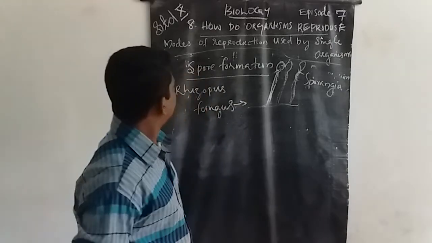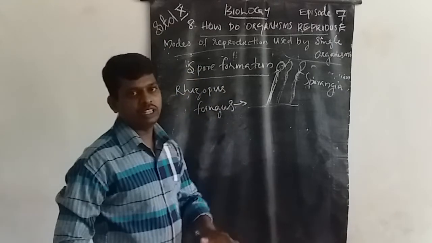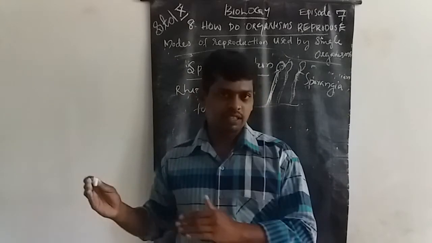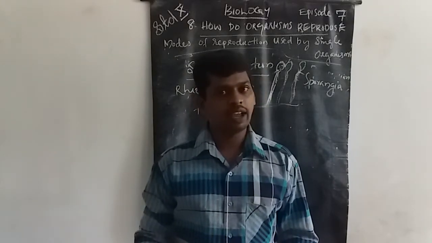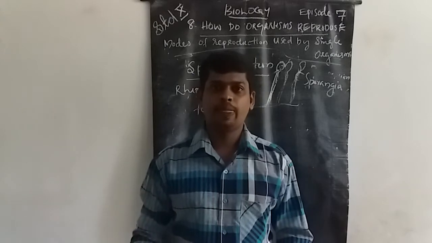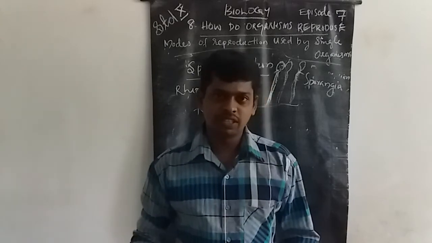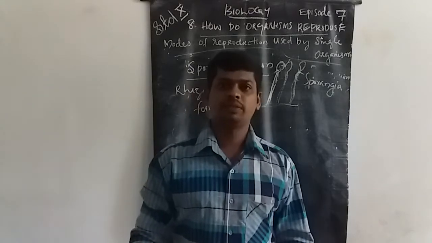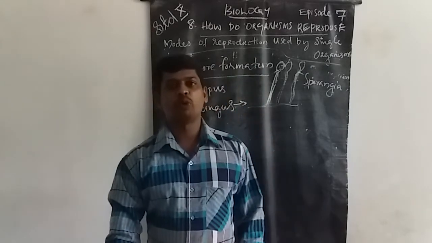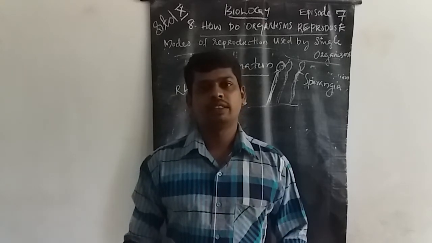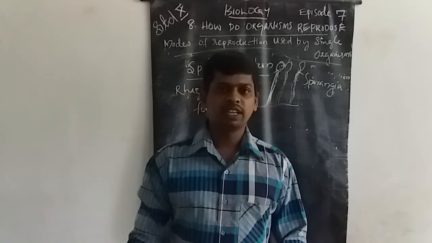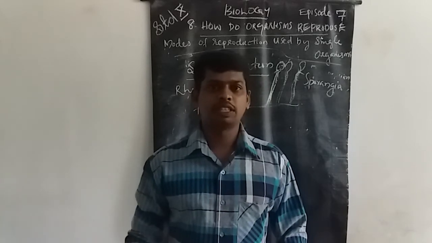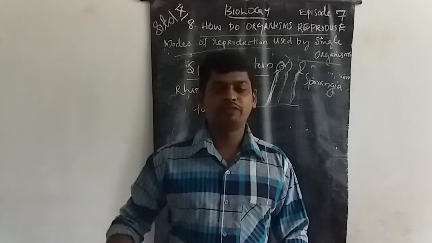Now we can conclude this type of reproduction. What is this reproduction? This is known as asexual reproduction. The definition is that they can be produced from a single parent. A single parent produces younger ones. That means there is no separation of male and female.